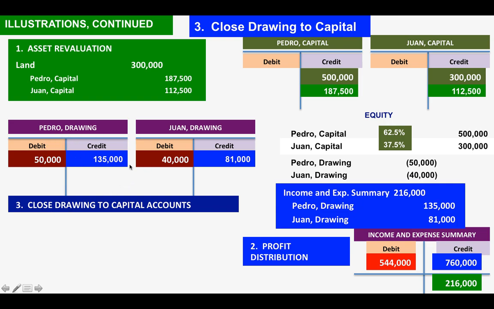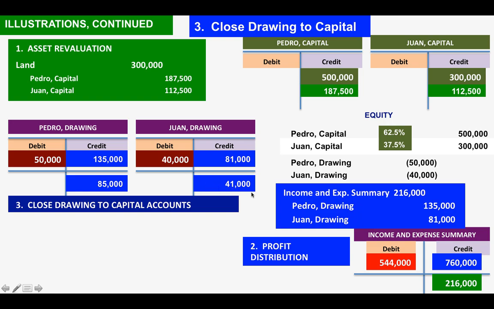So to close the drawing account, we have to know the net balance. Okay. Here, 50,000 debit and credit of 135,000. So the net balances are 85,000 for Pedro and 41,000 for Juan. So this is 135,000 minus 50,000 will give you 85,000. Okay, there is a credit balance of 85,000. Here, 81,000 minus 40,000, 41,000.